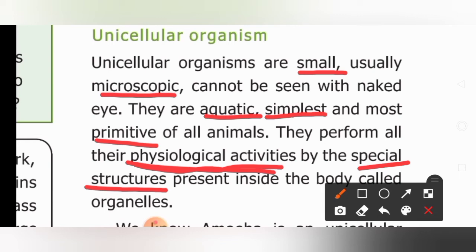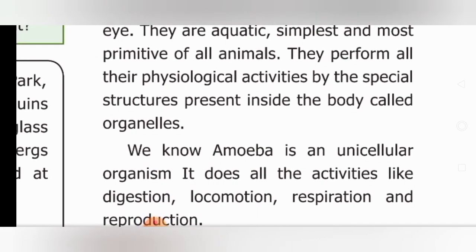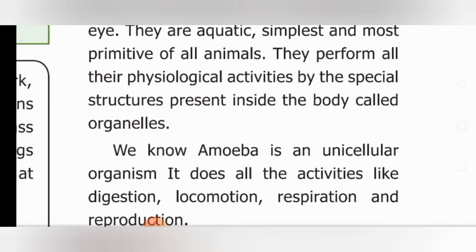Okay, children? Now, we know amoeba is a unicellular organism. It does all the activities like digestion, locomotion, respiration and reproduction. Although it is a unicellular organism, it does all the activities. Digestion: the food that living things take in should be digested.